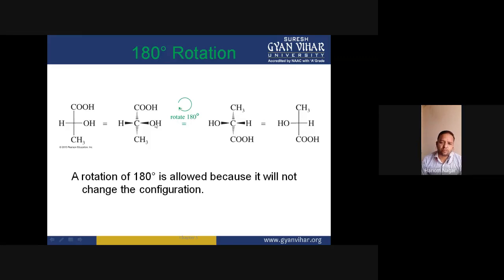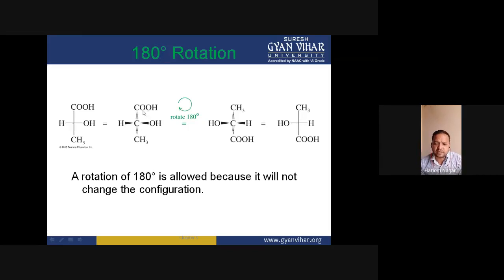When we rotate this molecule by 180 degrees, this hydrogen and OH group exchange their positions, so the OH group comes at the left-hand side and hydrogen at the right-hand side, while these other groups also exchange their positions, because the rotation is 180 degrees. That means the CH3 group goes to the place of the other group, and that group goes to the place of the CH3 group.